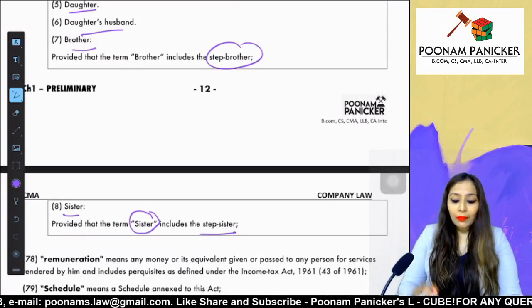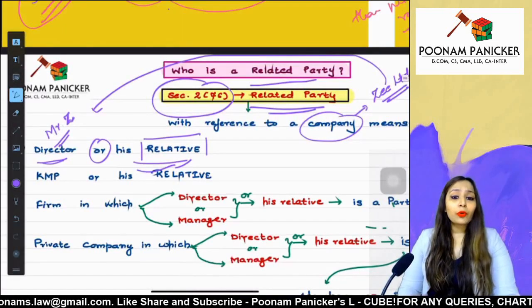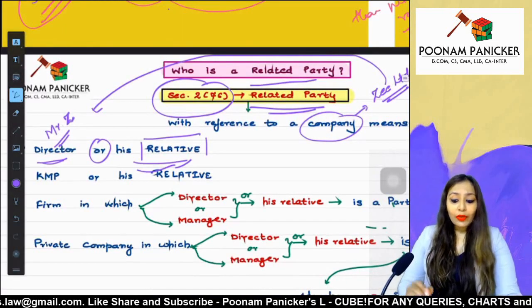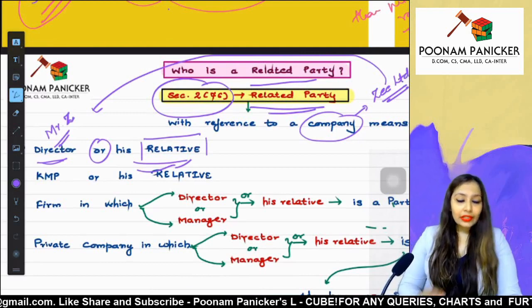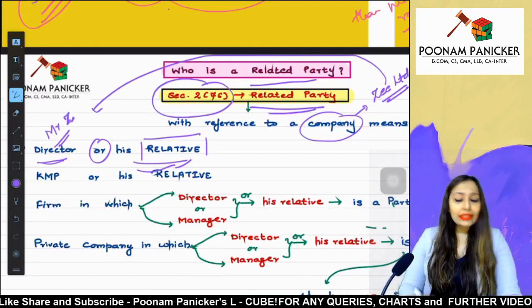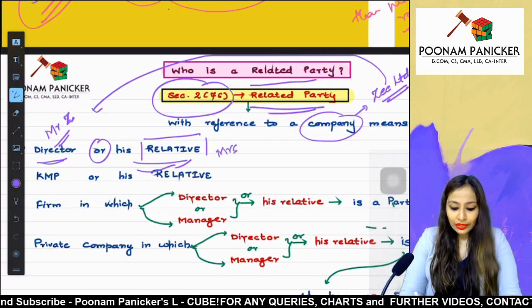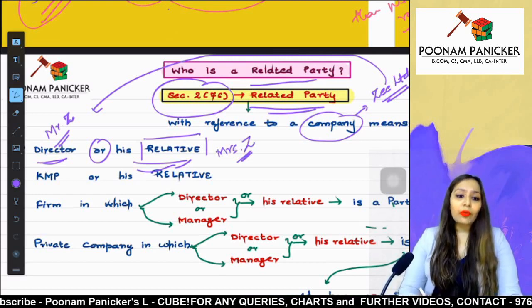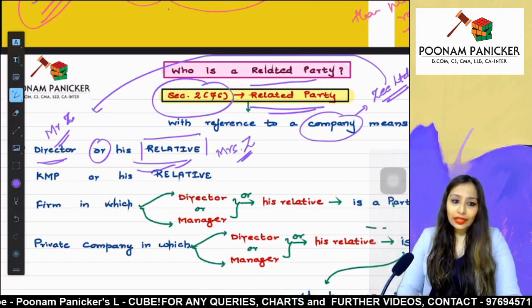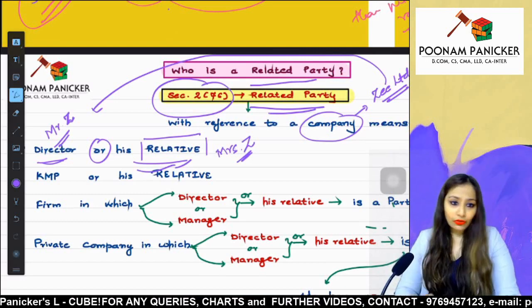Coming back to who is a related party, from the context of Z Limited, Mr. Z, who is a director of Z Limited, will be its related party, and his relative, say Mrs. Z, the wife of Mr. Z. Let us take the example of the wife. So wife of Mr. Z is again considered as a related party from the context of Z Limited.